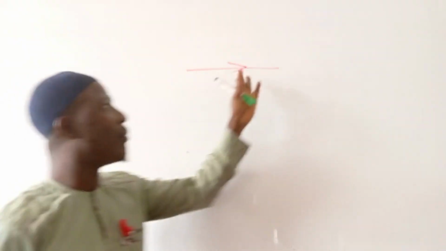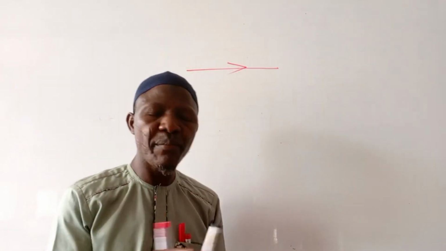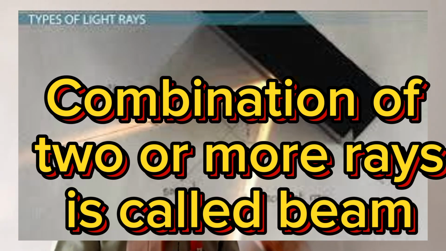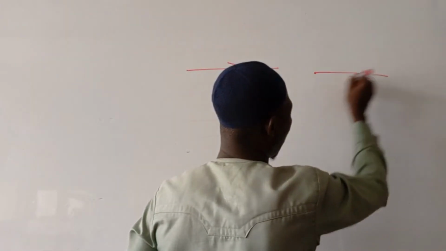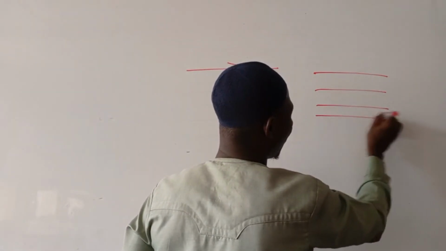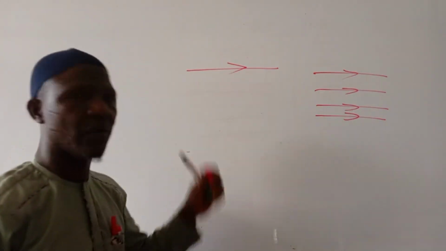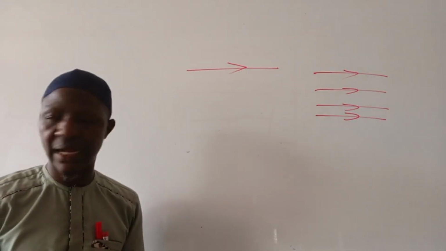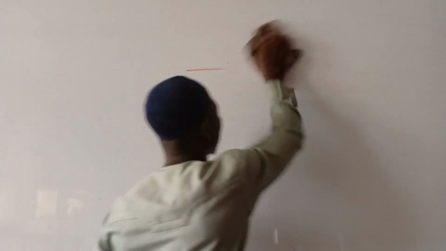So when we combine rays together, we have a beam. That is, a combination of two or more rays forms a beam. Like this is a ray, but when you have this, 1, 2, 3, 4, or more than this, once it's more than one, we call it what? Beam. We now have three types of beam of light.